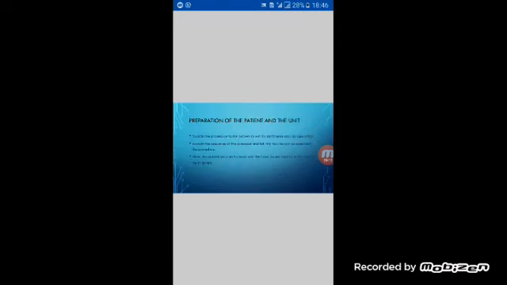Now we will discuss the preparation of the patient and the unit. First, explain the procedure to the patient to win his confidence and cooperation. Second, explain the sequence of the procedure and tell him how he can cooperate in the procedure. The nurse must explain the steps of the procedure to the patient so that he or she might gain confidence.